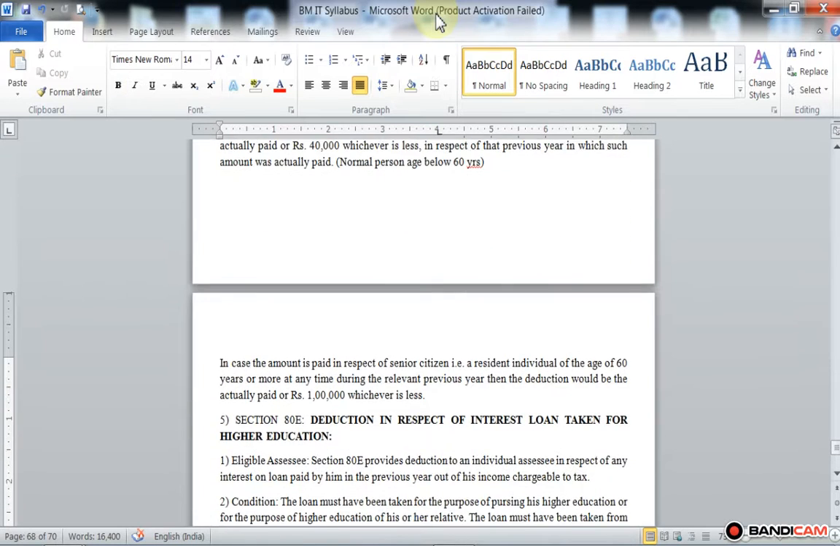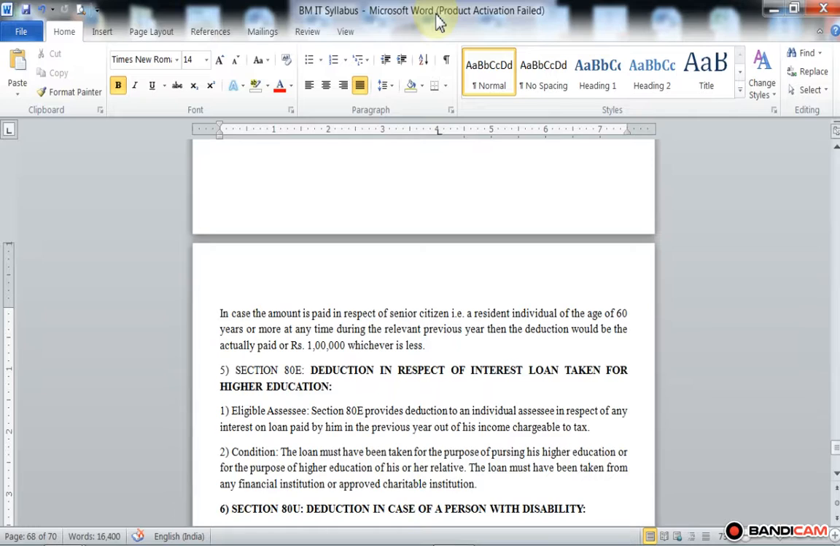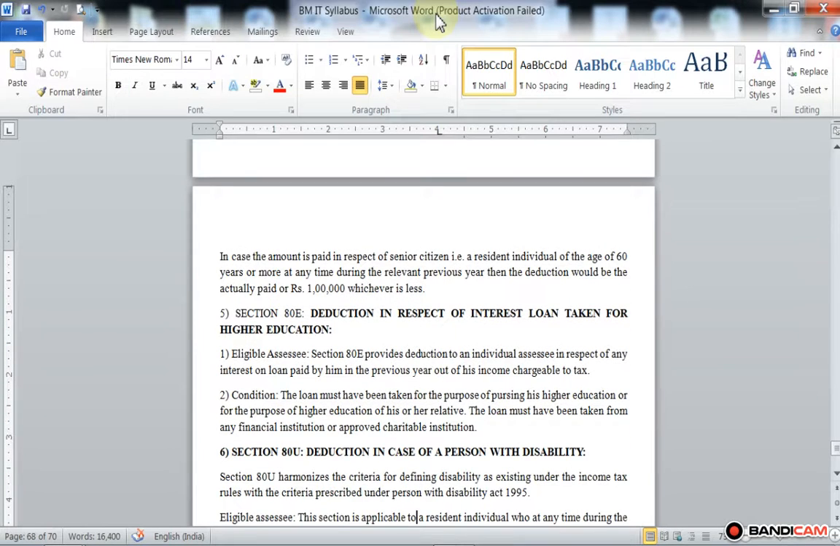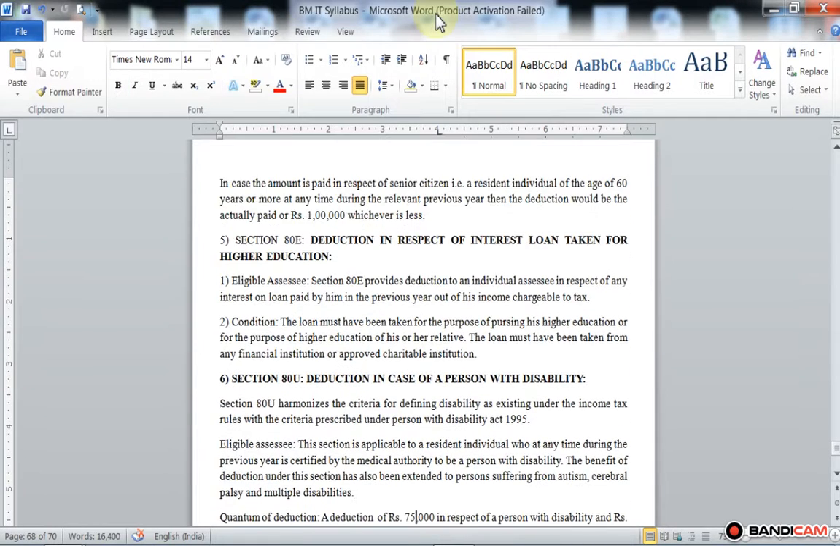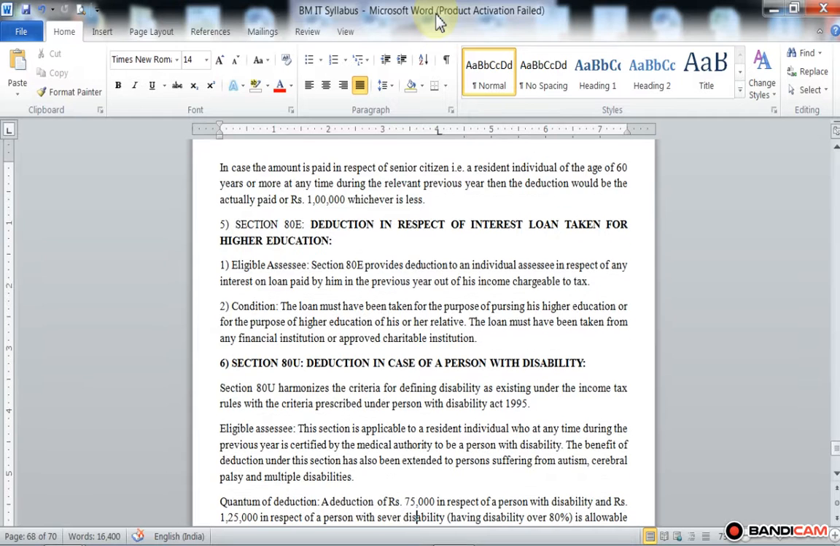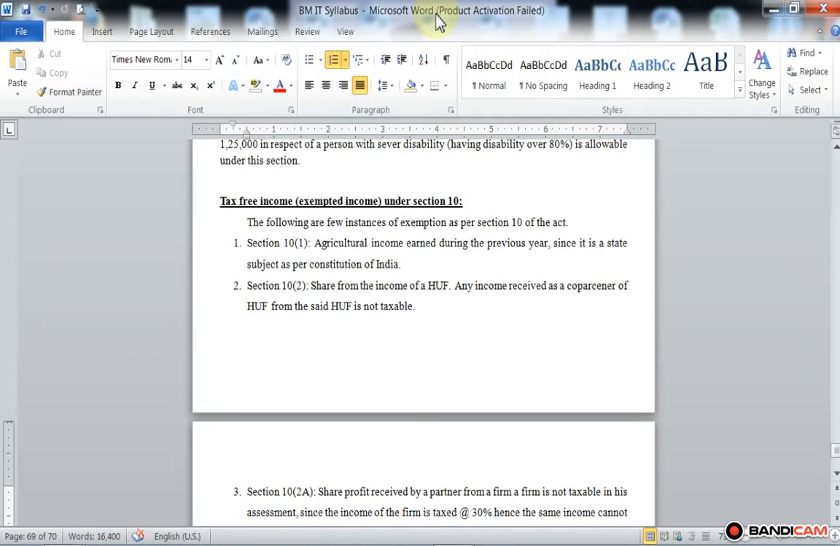Here the meaning of dependent we already discussed. Then section 80E is relating to the interest on a loan taken for higher education. Then 80U is the deduction in case of a person with a disability or a totally blind person. In today's lecture we are going to discuss the tax free income or exempted income under section 10. So here the exempted income is given.